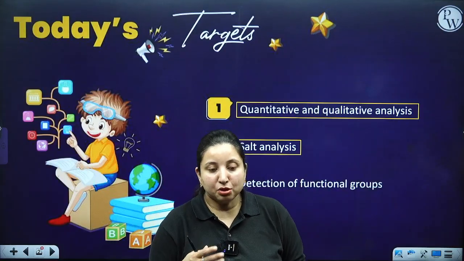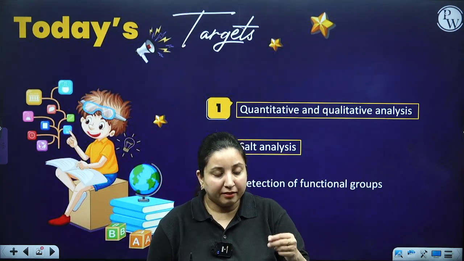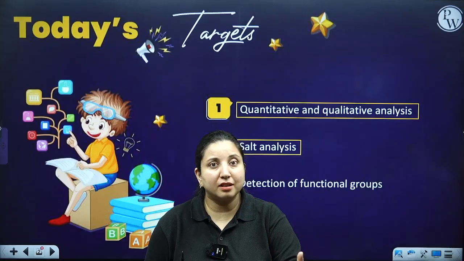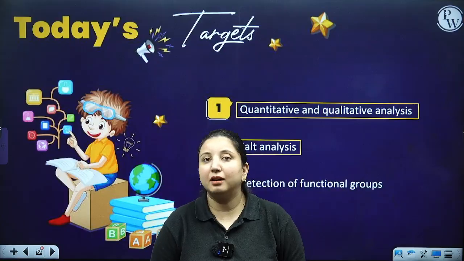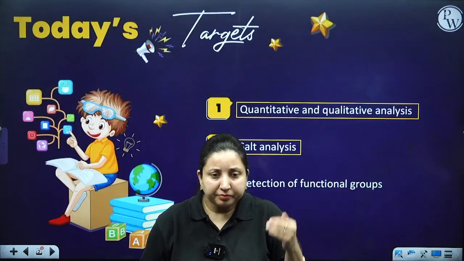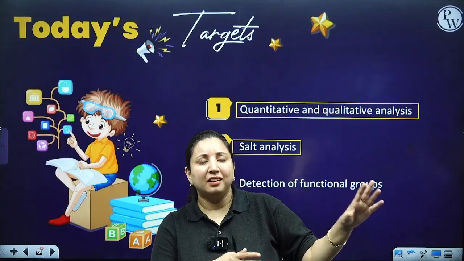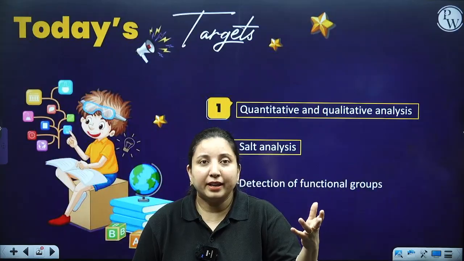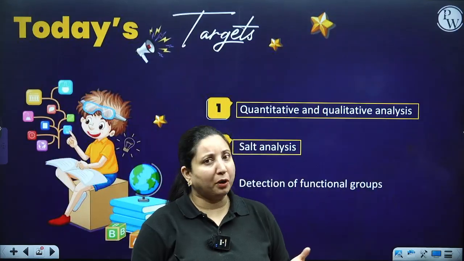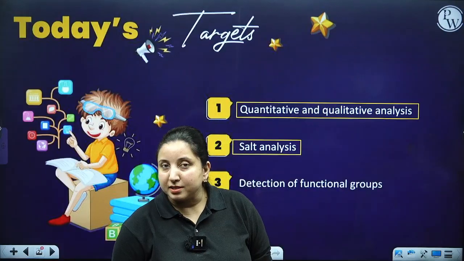So, we just see whether it is amorphous, crystalline, or a fine powder, or whether it is white color, green color, pink color, whatever it is. Then we check whether its smell is like a rotten egg or like a fish, or whether it is a suffocating smell. Such type of testing we do.